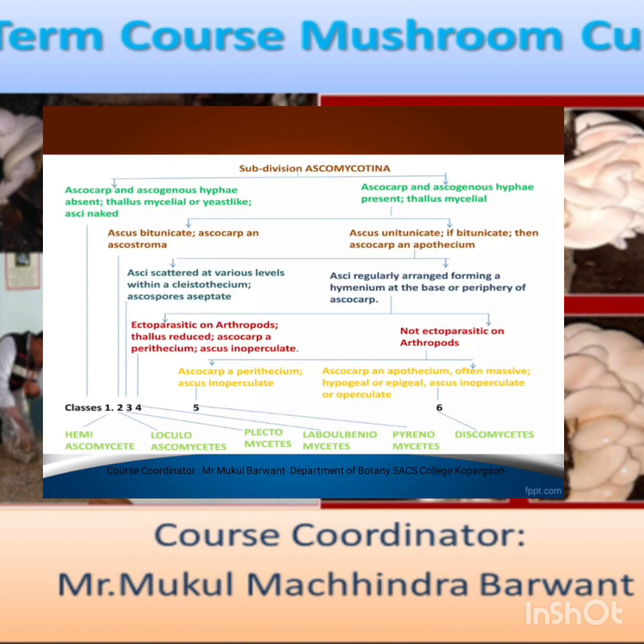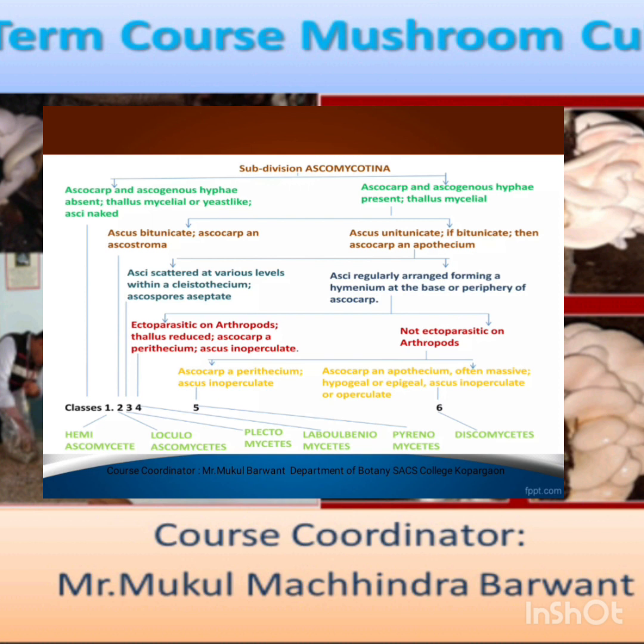Then another class, the Ascomycota, is also classified on the basis of ascospores: where ascogenous hyphae are absent and where ascogenous hyphae are present. Those where ascogenous hyphae are absent are classified into the different classes: Hemiascomycetes, Loculoascomycetes, Plectomycetes, Laboulbeniomycetes, Pyrenomycetes. Then those having ascospores present are classified into ascus binucleate and ascus uninucleate. Then ascus uninucleate are classified further.